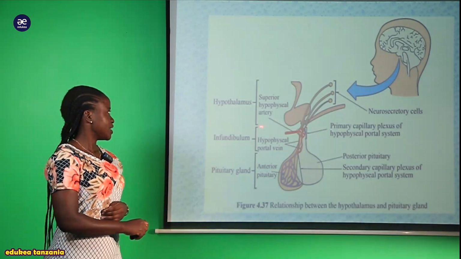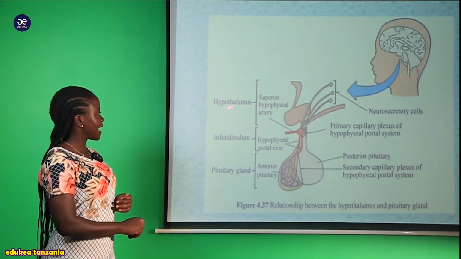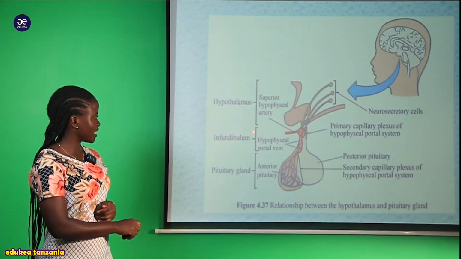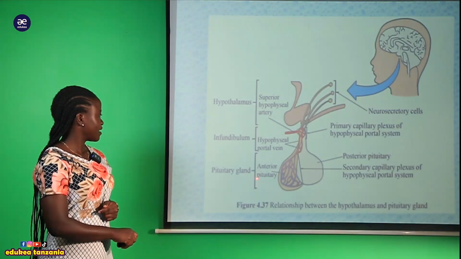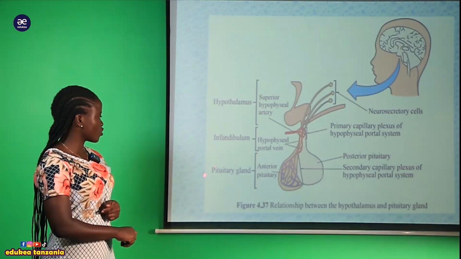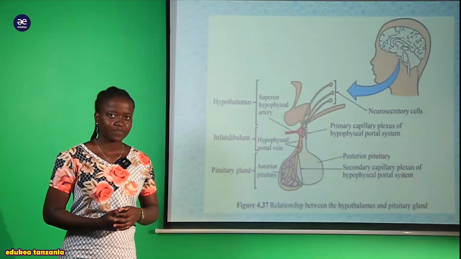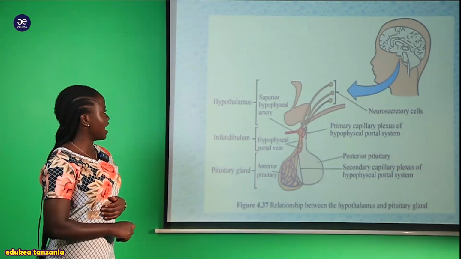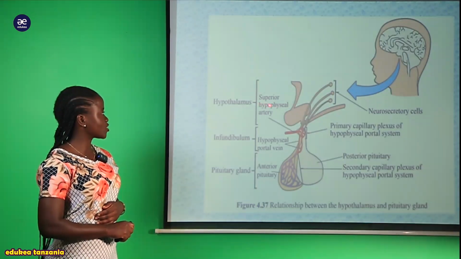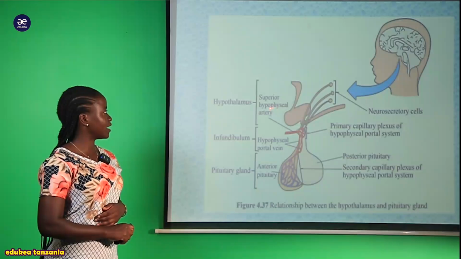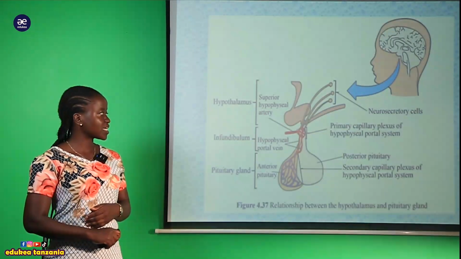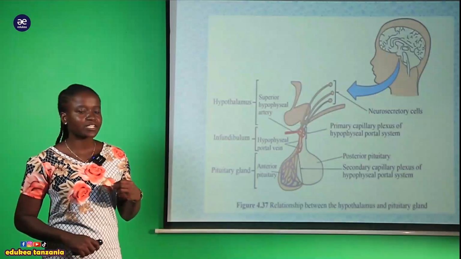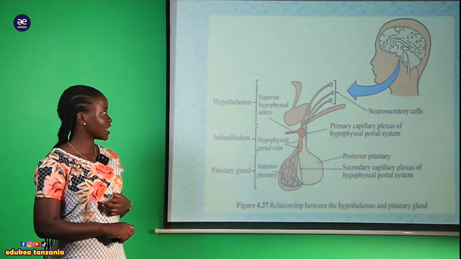The hypothalamus, this part up to here, is called the infundibulum, but the lower part is called the pituitary gland. Within the hypothalamus we have the superior hypophyseal artery, which is involved in the production of different kinds of hormones within the body of an organism.